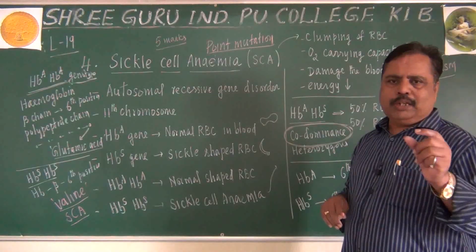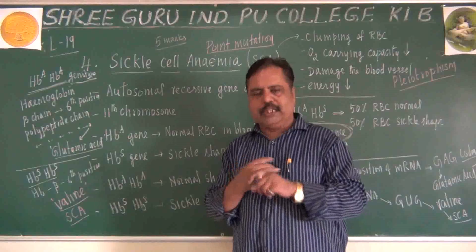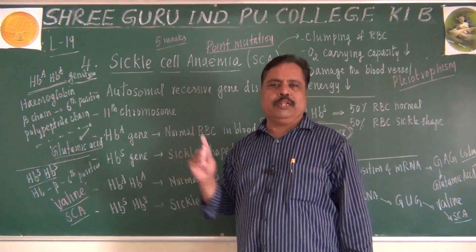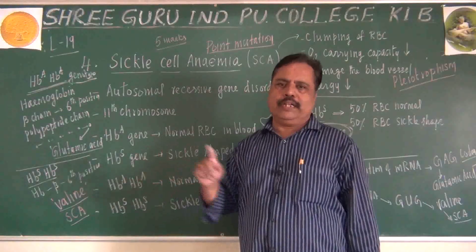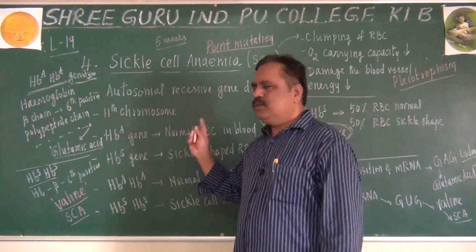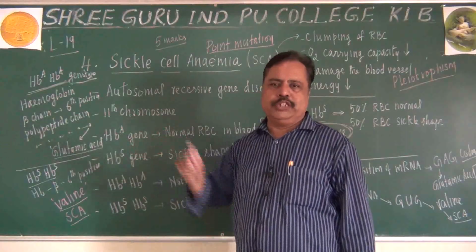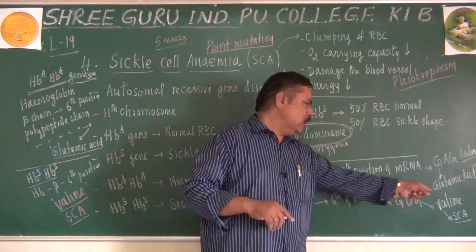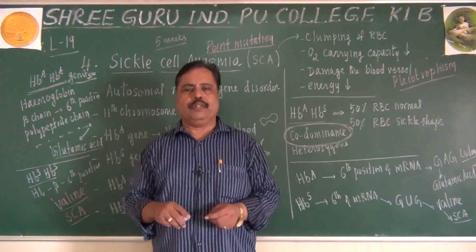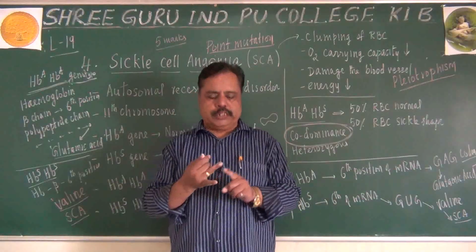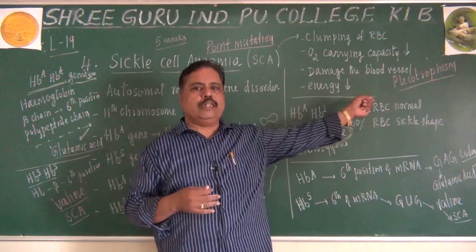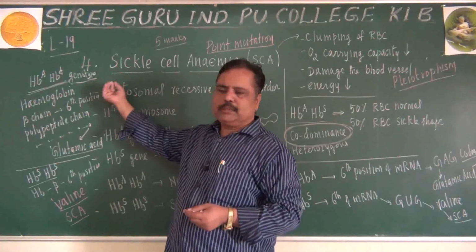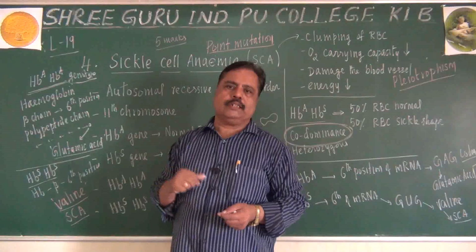Which polypeptide chain is affected in hemoglobin? Beta chain. In which position? 6th position. What should be there? Glutamic acid. But what has come there? Valine. Why has valine come? Due to GAG modified into GUG. When the GAG codon becomes GUG codon, it will result in sickle cell anemia. It is an example for point mutation, for codominance, and for pleiotropism also. So, sickle cell anemia is a very important aspect of genic disorders.